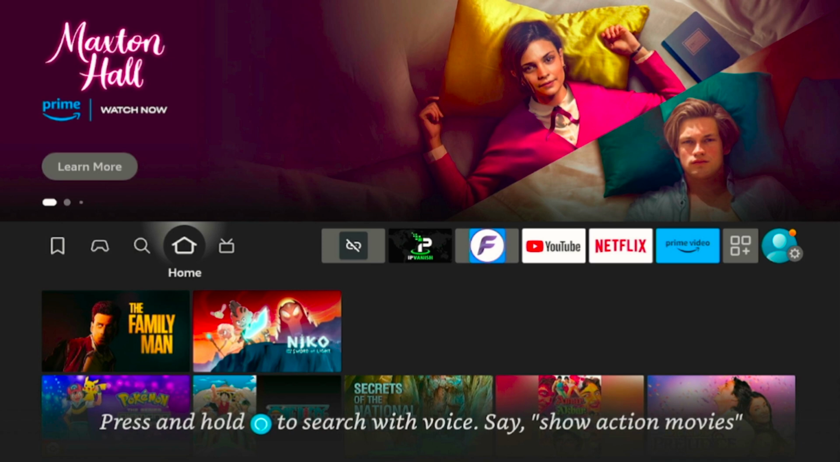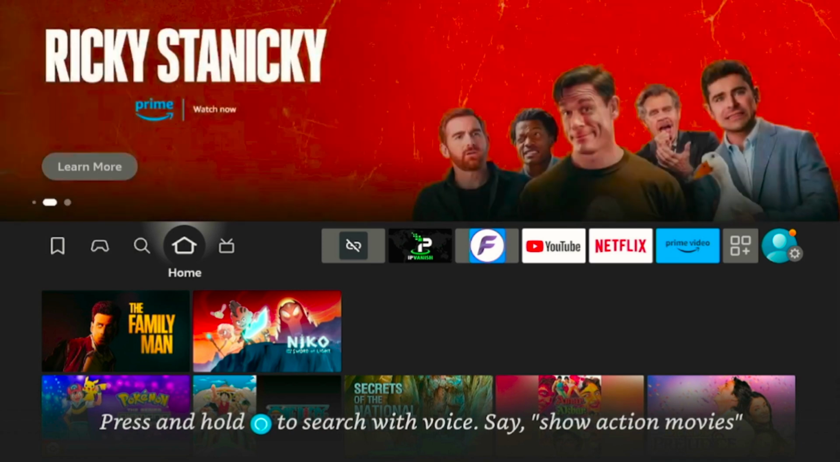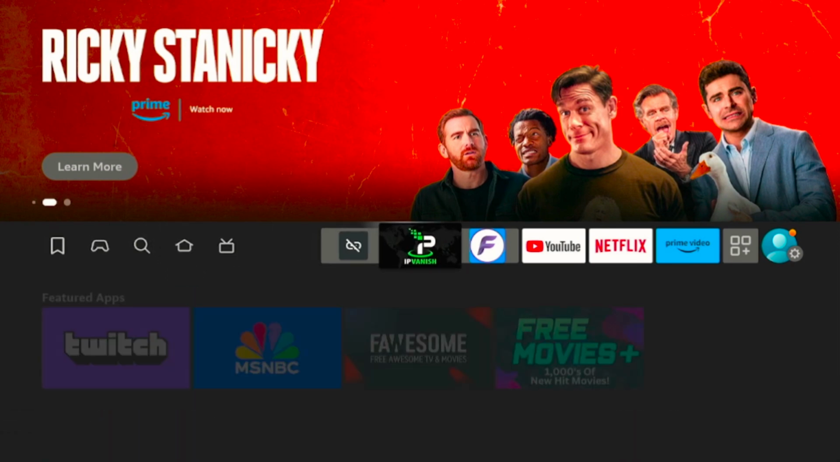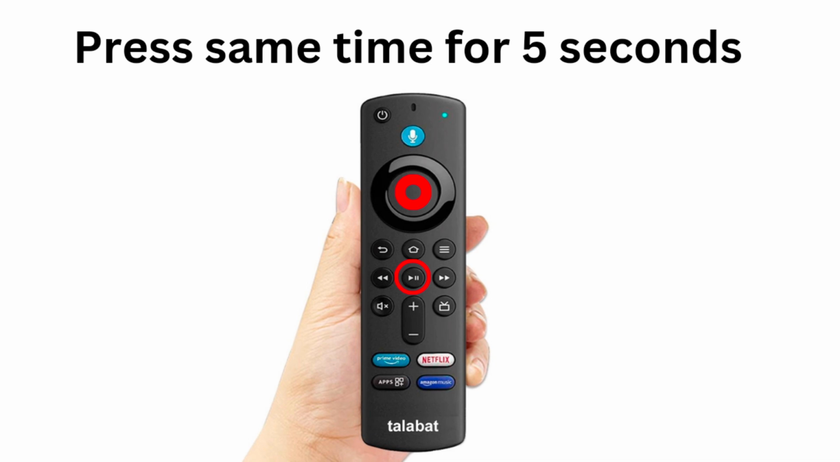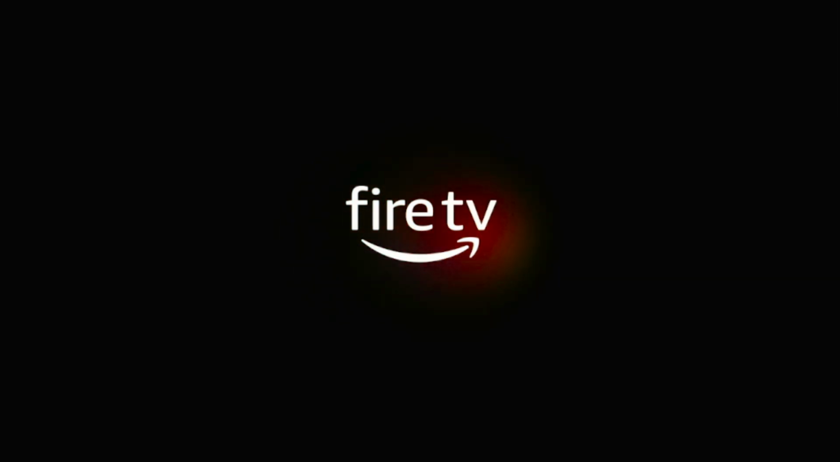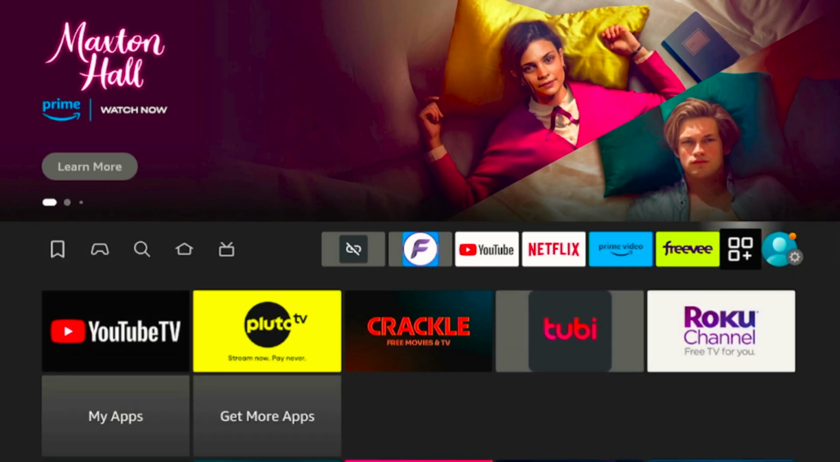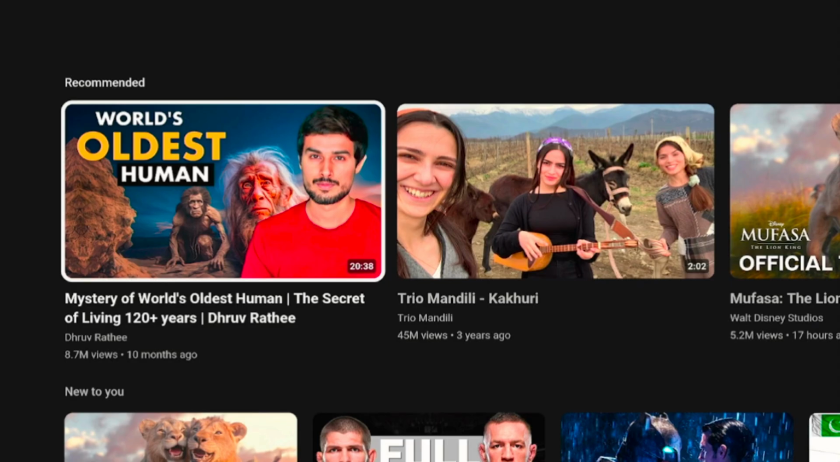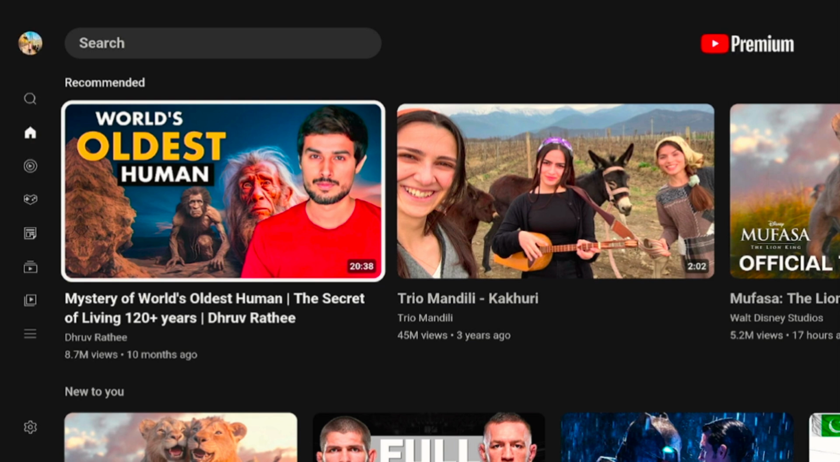Alright, let's start with the simplest fix: restarting your Firestick. This is often all it takes to clear out temporary glitches and refresh the system. Here's how to do it. Hold down the select button in the center of your remote and the play/pause button at the same time for 5 seconds. Then your Firestick will restart automatically. Once it's done, go ahead and try opening YouTube again. If the problem was just a temporary glitch, this should fix it right away.